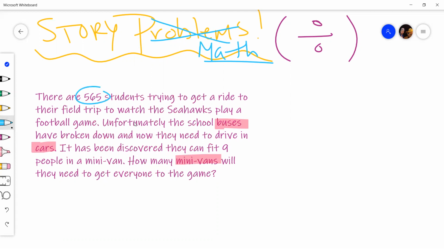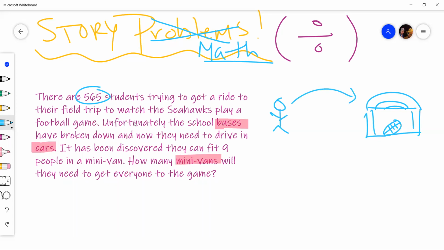We know we have these 565 students. We know, hey, I'm a student. We know they're trying to get to the stadium with the football players. Yep, that's my stadium with a football in it. We know we're trying to get there. We just realized now they're going to have to take some minivans. There's a steering wheel now. They're going to have to take that minivan, and it's going to take 9 at a time, right?